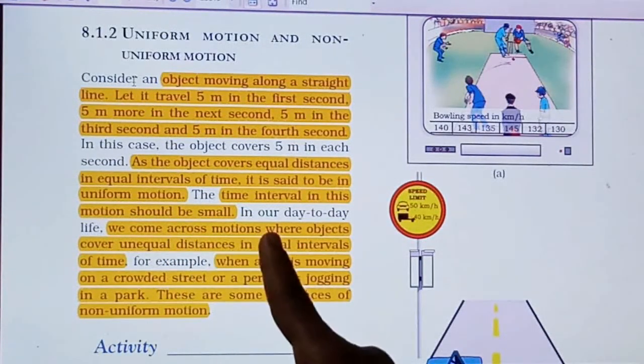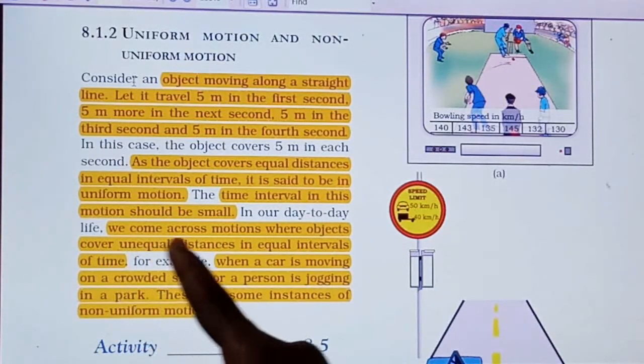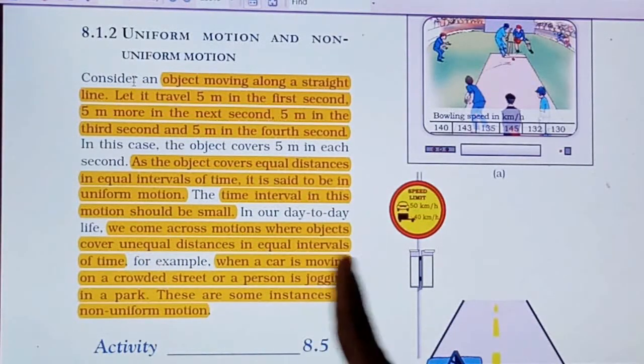Now consider a motion where the object covers unequal distance in equal time interval.